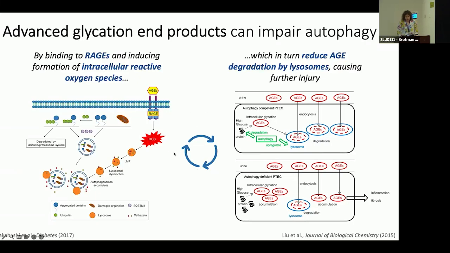You can imagine how this is a vicious cycle: if advanced glycation end products acting on receptors on the membrane of these cells inhibit autophagy, and we need autophagy to degrade these toxic products, you can imagine this feed-forward cycle of a lot of intracellular injury.